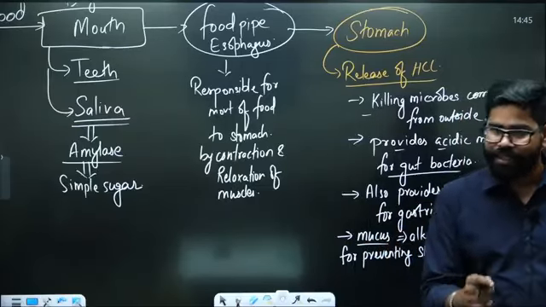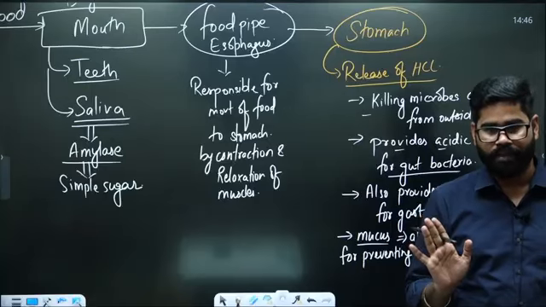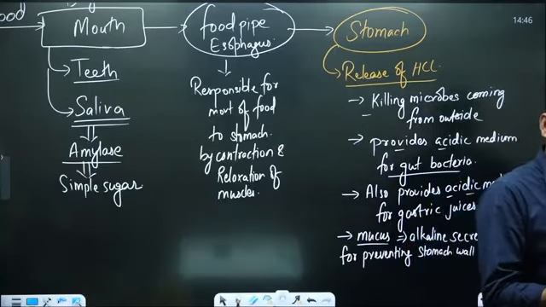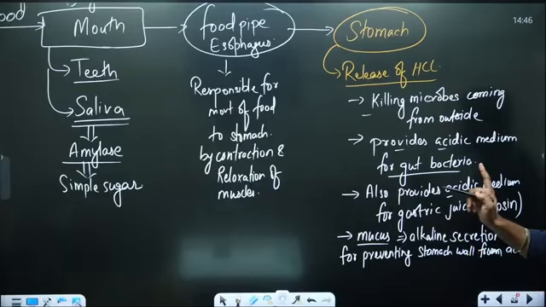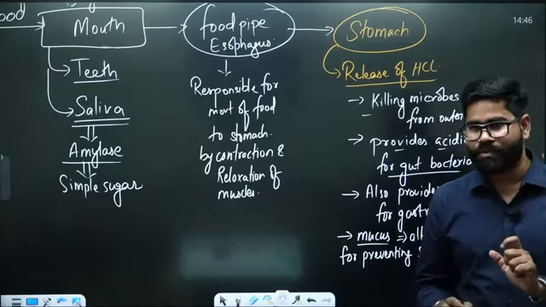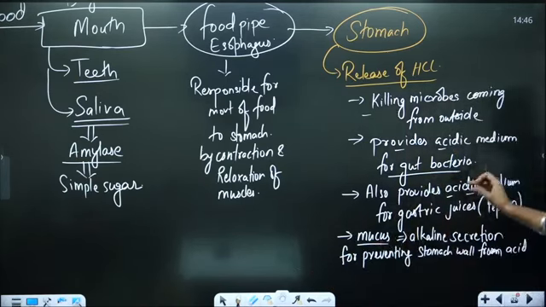So gut bacteria is digesting each and everything inside our stomach. So all types of digestion are taking place. From our side, there is digestion of protein, but with the help of gut bacteria, we have digestion of other items also inside our stomach. So this is the third part, what is happening in the case of stomach.